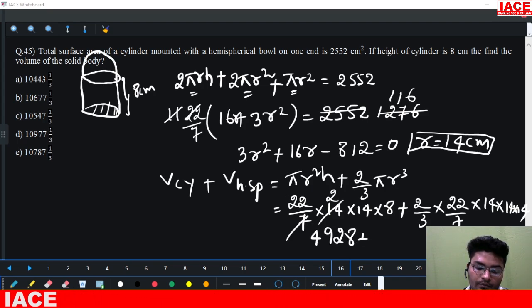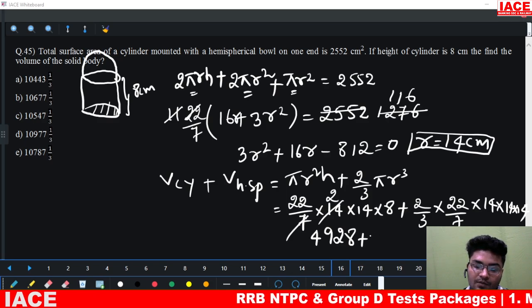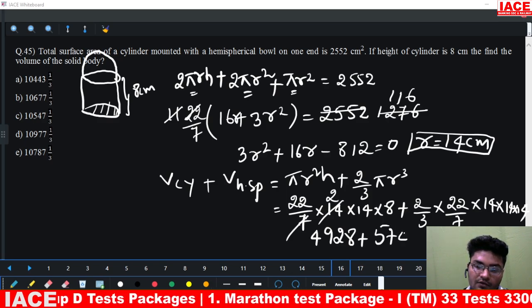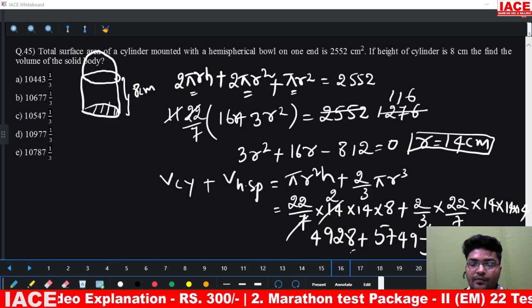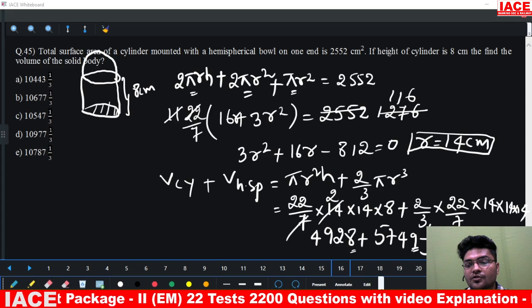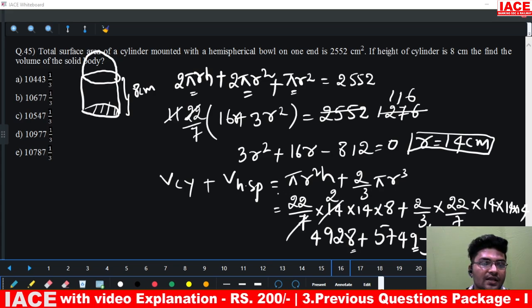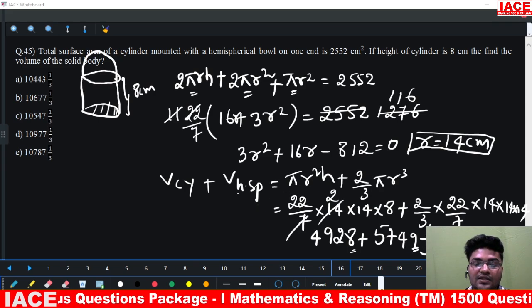4928 plus the second part comes out to be 5749 and this is 1 by 3. So we have 8 plus 9. 8 plus 9 is 17. So 7, 1 by 3. We have all the options ending with 7, 1 by 3.